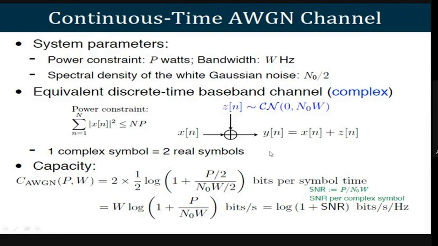Now, white is taken into consideration as Gaussian. Usually noise represents random nature. Whatever the noise source is, it will have a random nature. We don't know at this particular time how much noise is coming. We may have less noise, we may have more noise.